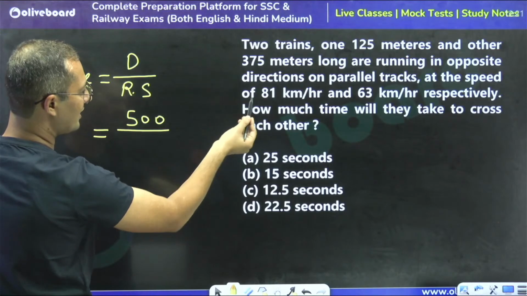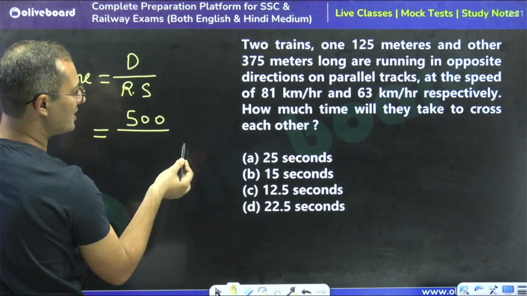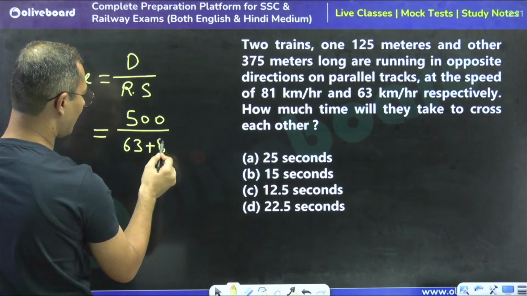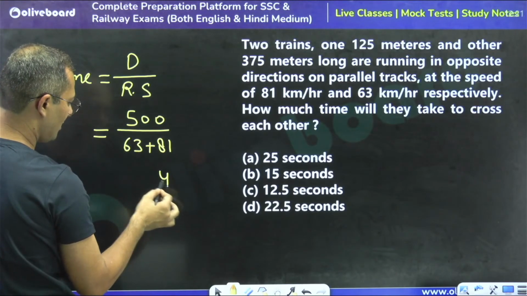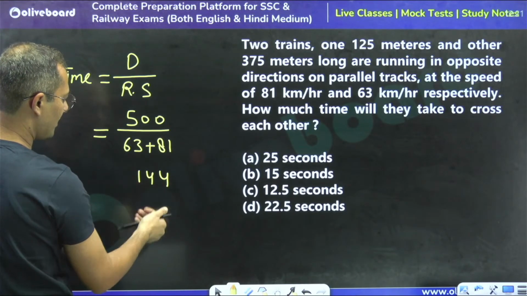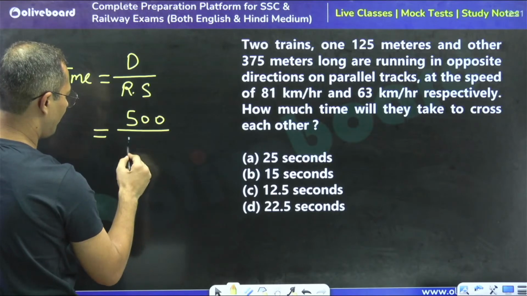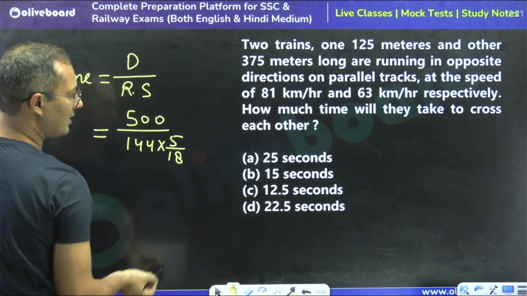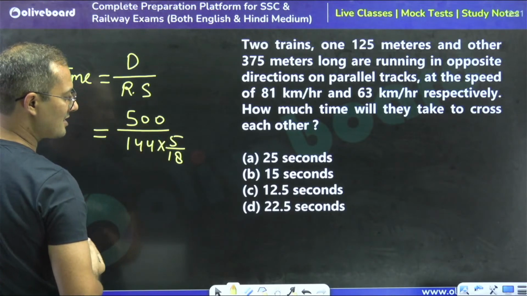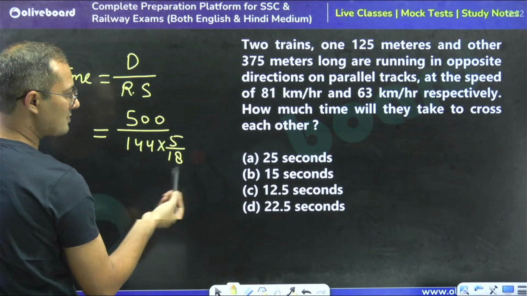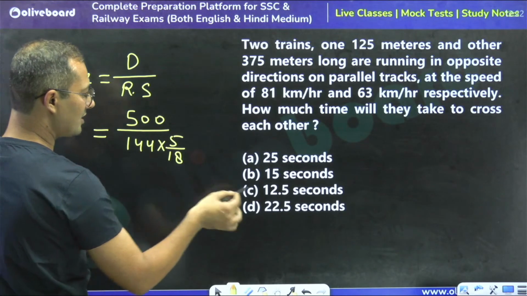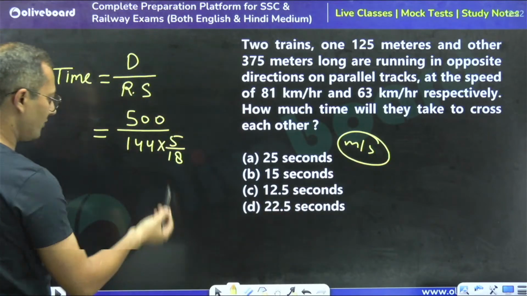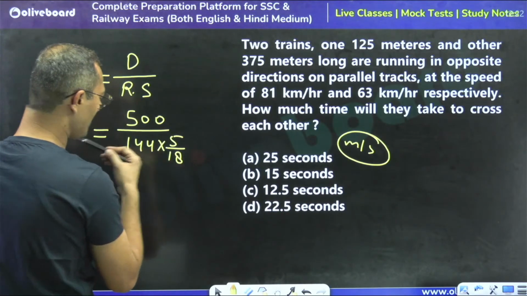They are moving in opposite directions, so we will take 63 plus 81, right? How much is that? 144. So directly we can use 144 into 5 by 18. Why multiply by 5 by 18? Because the distance is in meters, and the speed must be in meters per second, not in kilometers per hour. So we have to convert the speed into meters per second.